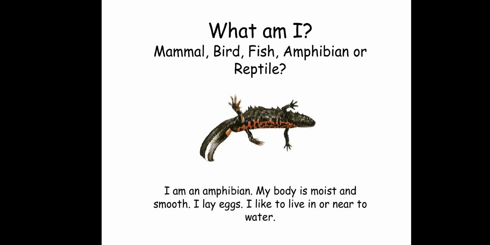Next, how about this one? So, this is actually a type or a species that belongs to lizard. So, lizard has moist and smooth skin also, and it can live either in water or on land. So, what type of classification in animals is that? It is an amphibian. Okay?